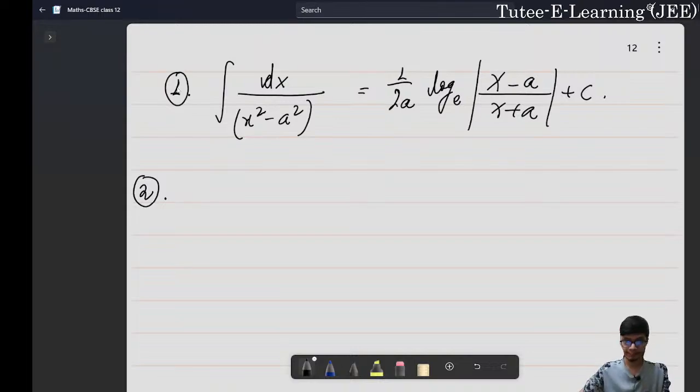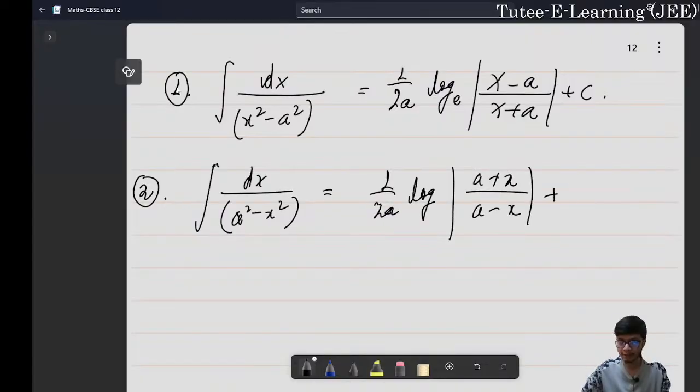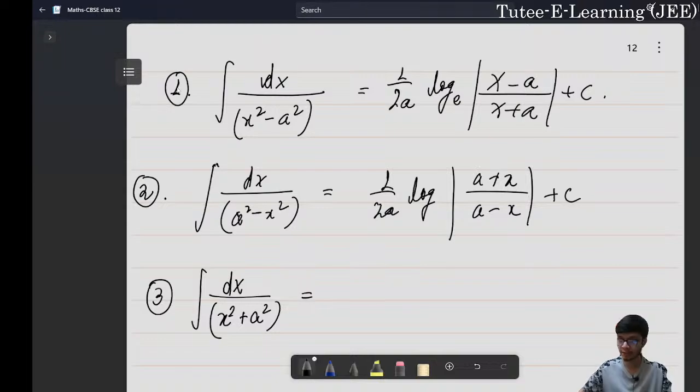Similarly, the integration of dx upon a square minus x square, if you perform this integration, then the result is going to be equal to 1 upon 2a natural log of mod of a plus x divided by a minus x plus c, right? Similarly, if we perform the integration of dx upon x square plus a square, now this is very simple. You can remember this, or you may try it out by integration by substitution. This is 1 upon a tan inverse of x upon a plus c.